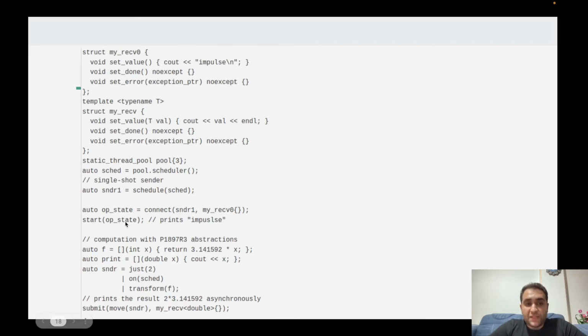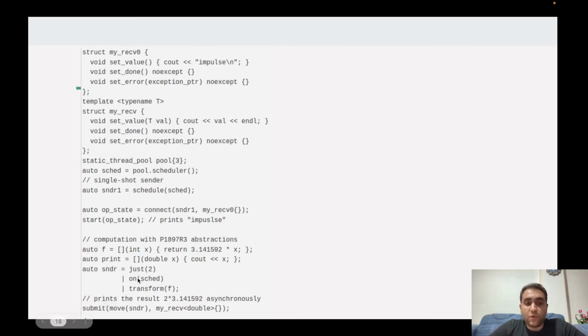When this single shot sender is run, it immediately calls the set value function on the receiver, and that will print the impulse. Okay, there is another example. This is a simple function. It receives a value and multiplies it by this double value. And there is another function, print. It prints out the double.